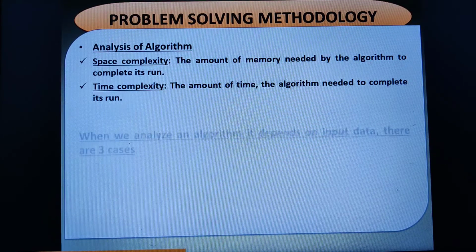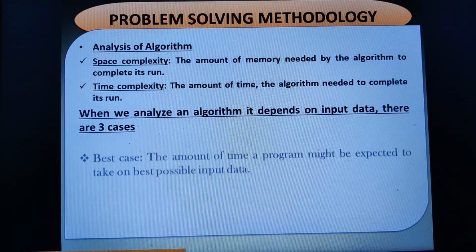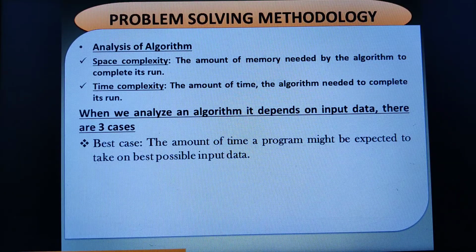So in that, the first one is the best case. What is this best case? The minimum amount of time that a program might be expected to take on the best possible input data. The very short time, the minimum amount of time. Obviously, when I give only one input data, it takes the minimum amount of time to read the input data. The faster it reads the input data, the faster the execution would be. So this we call a best case.